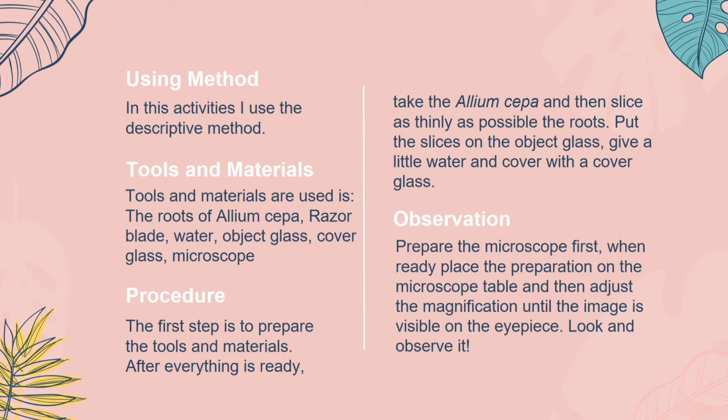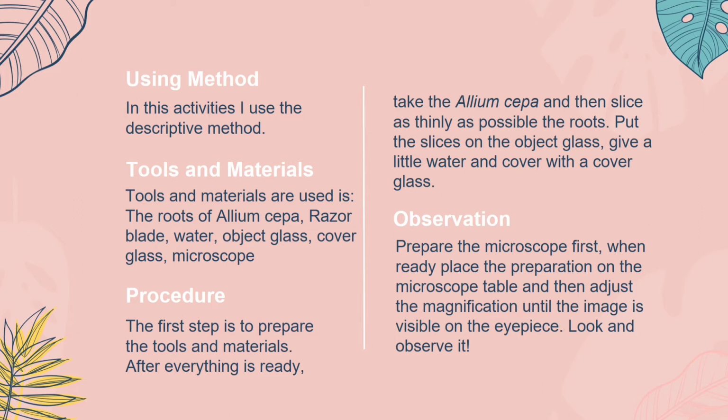The procedure of this practicum: the first step is to prepare the tools and materials. After everything is ready, take the Allium cepa and slice the roots as thinly as possible. Put the slice on the slide, add a little water and cover with a cover glass. But remember, we have to make sure there are no bubbles in it, because if there are bubbles in the preparation, the observation can be disrupted.